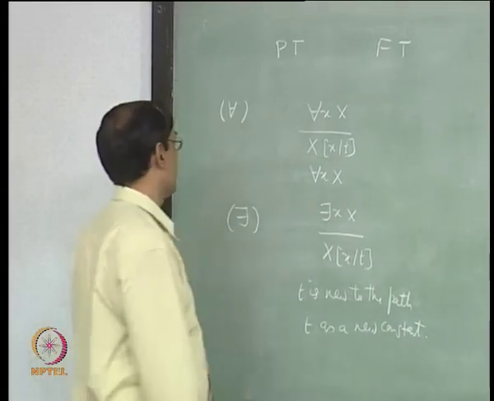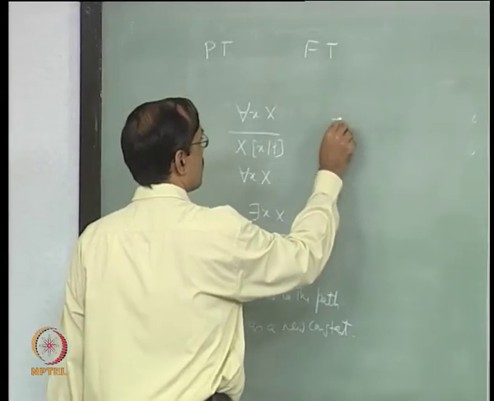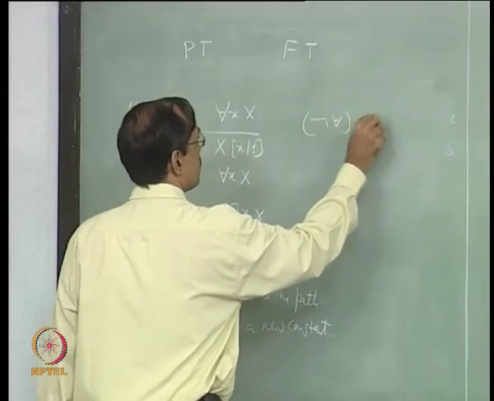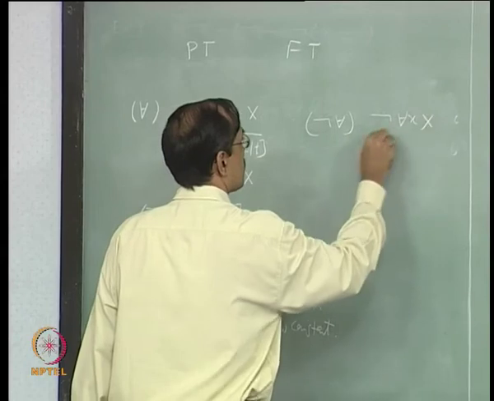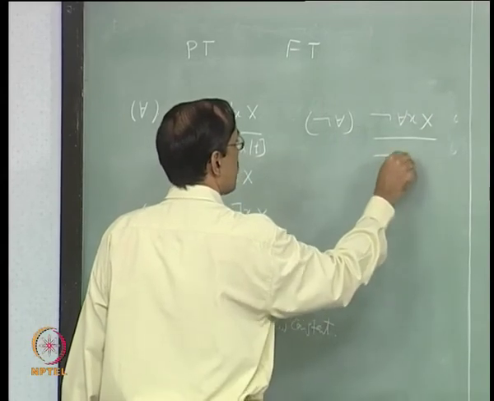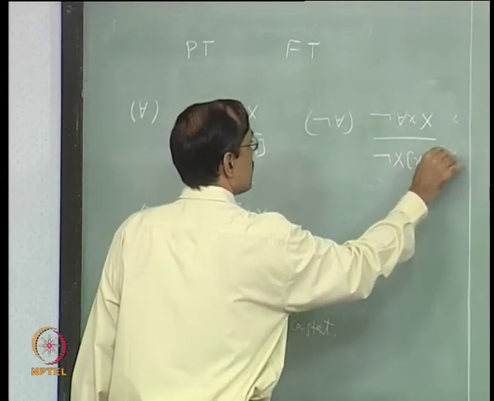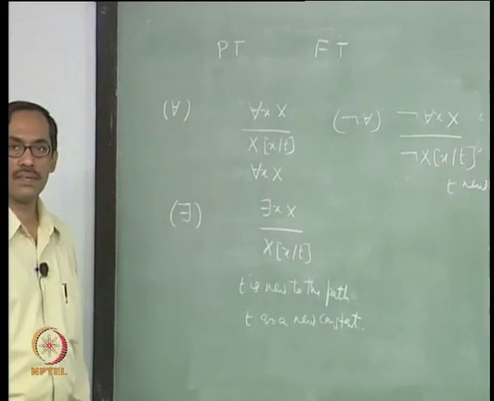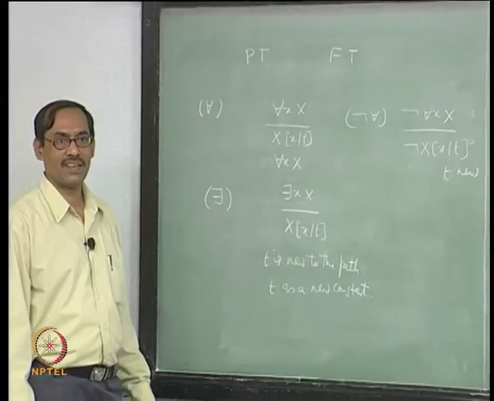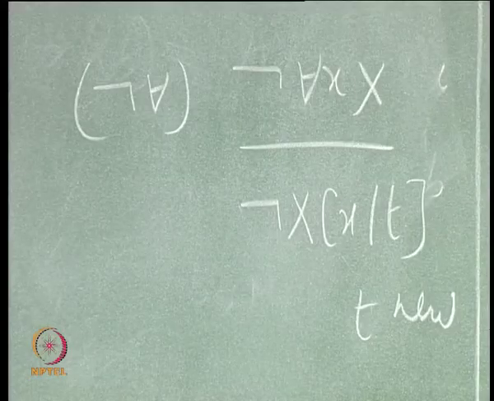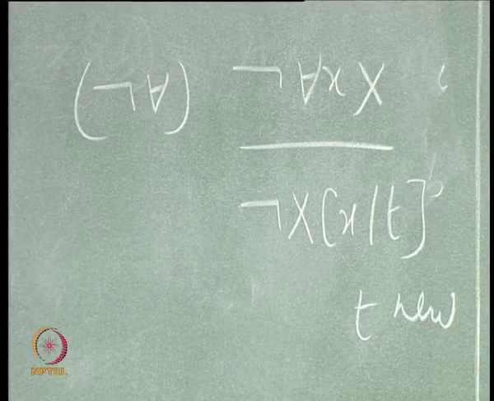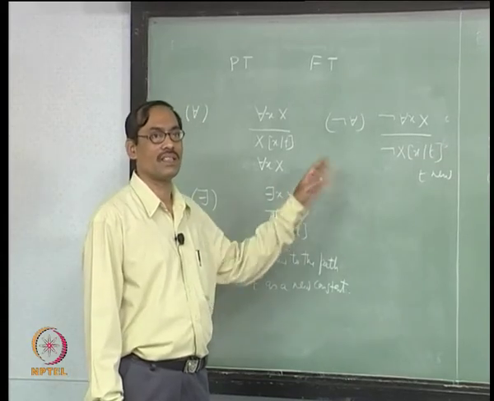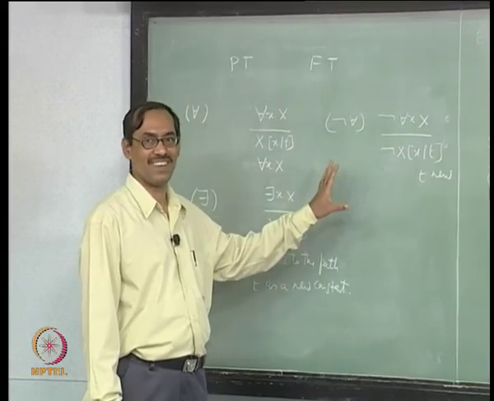Similarly, we will have rules for not for all, that will say not for each x, you can get not x by t, again t new, it is really existential, right. Not for each is really there exists not x. So, we will not write it is equivalent to there exists not x, therefore this, no, tableau rule is tableau rule.